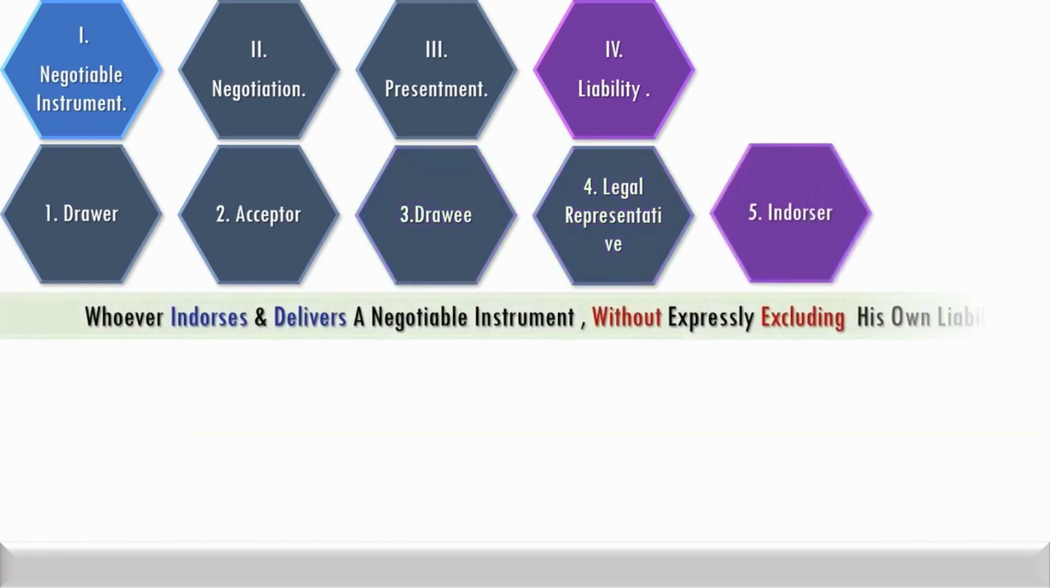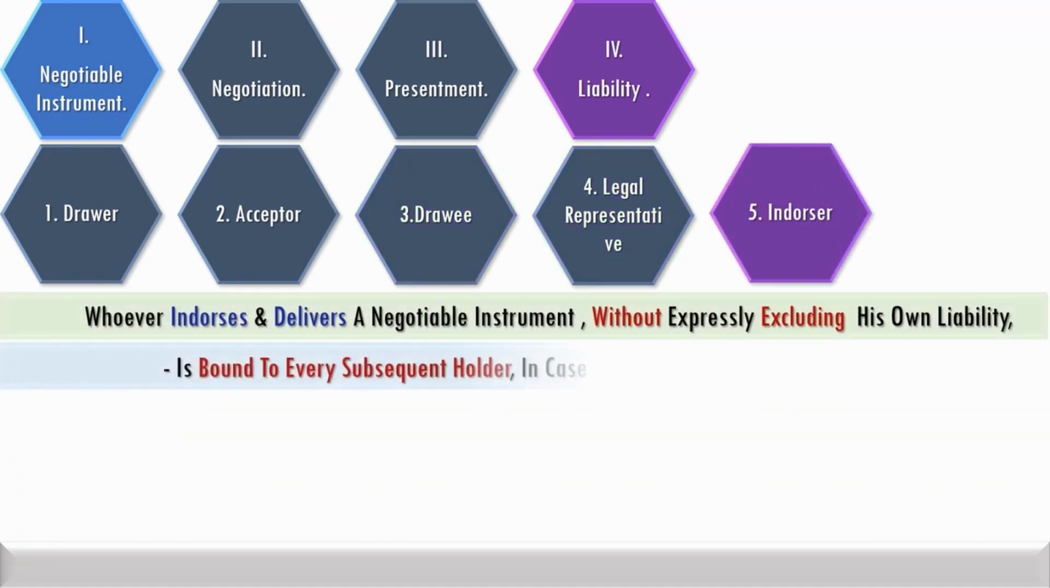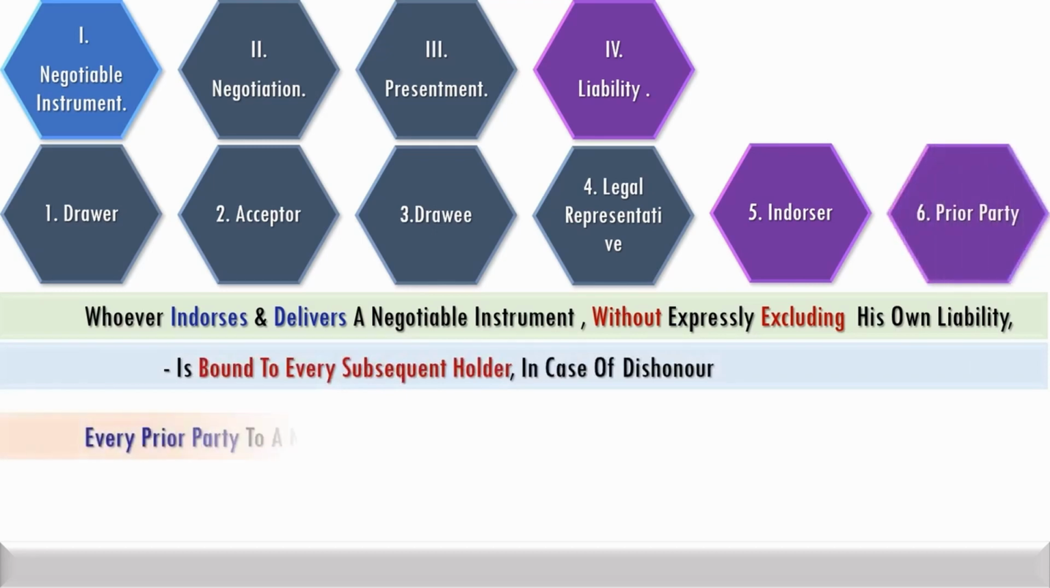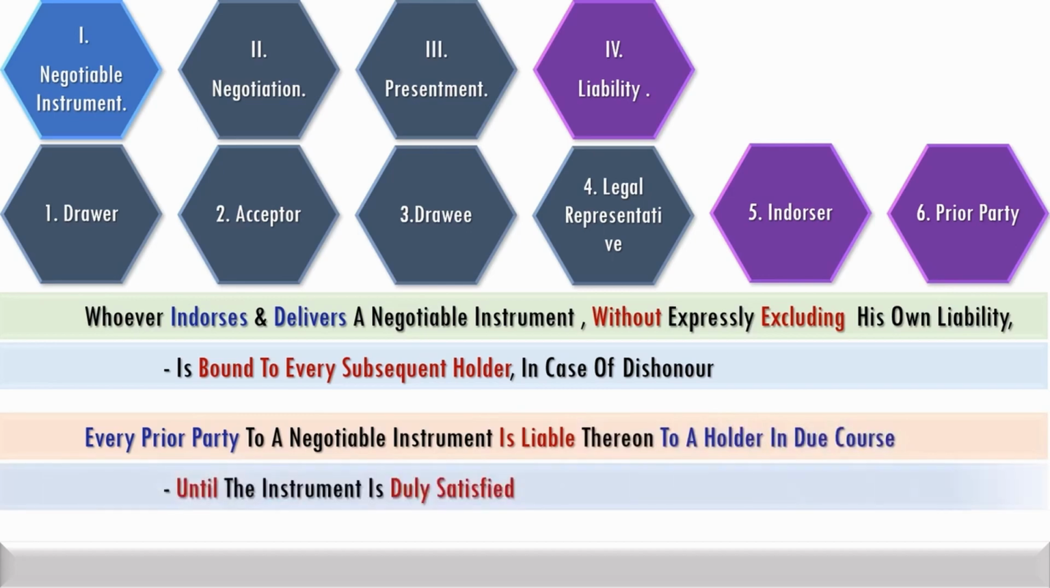Whoever endorses and delivers a negotiable instrument without expressly excluding his own liability is bound to every subsequent holder in case of dishonor. Every prior party to a negotiable instrument is liable to a holder in due course until the instrument is duly satisfied.